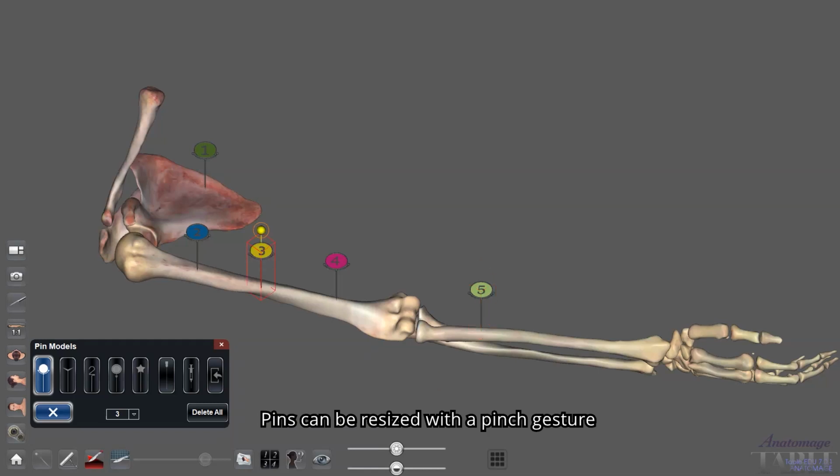Pins can be resized with a pinch gesture directly on the pin, or rotated by dragging the yellow ball.